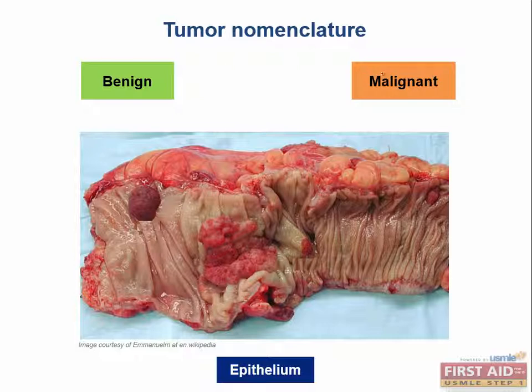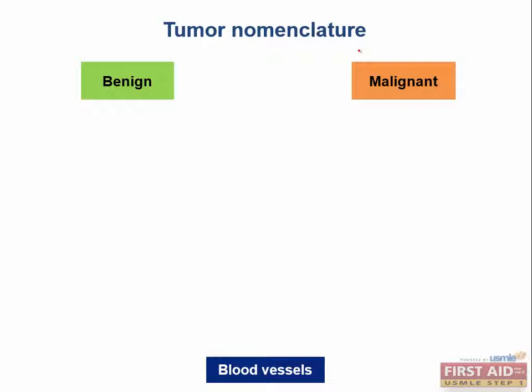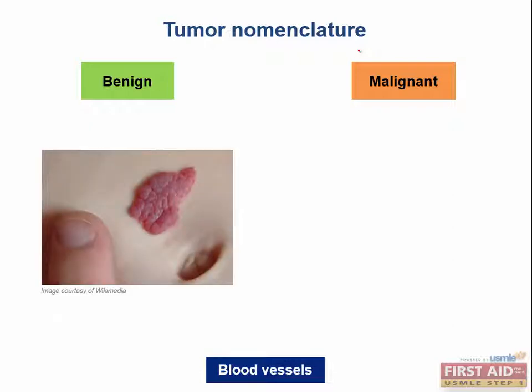All right, how about blood vessels? What is the benign counterpart to blood vessels from endothelial cells? Here's a common USMLE question. It'll ask about a kid who has these lesions, and then it will ask what's the next best step in management. First of all, what are they? Capillary hemangiomas. And what's the treatment? Nothing. You just watch them, and they will spontaneously regress over months without any scarring. They'll completely fade away.